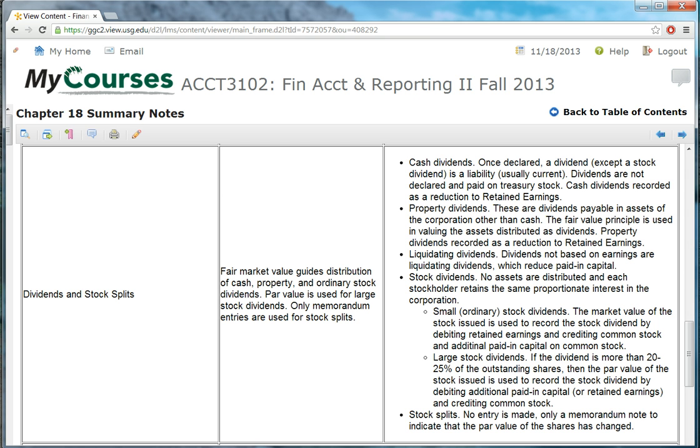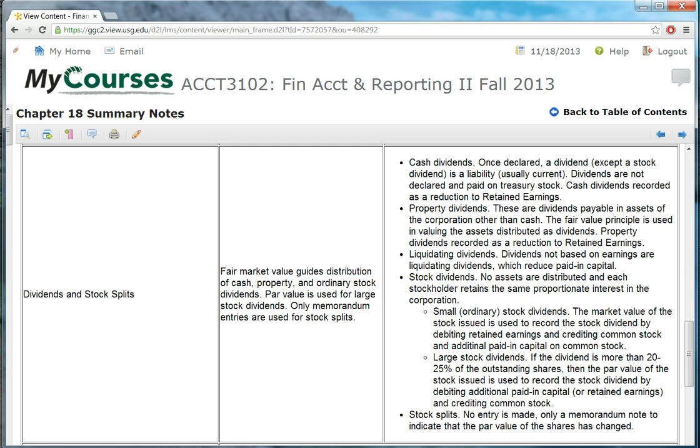The market value of the stock was $20 a share times 15 shares, so the total market value is $300, and so the total credits also have to be $300. It just gets split between common stock and the paid-in capital.